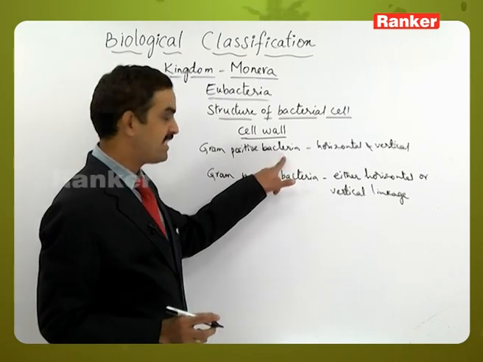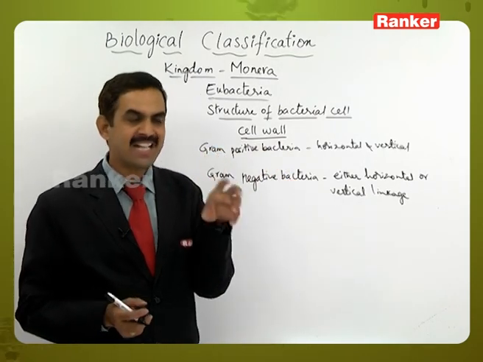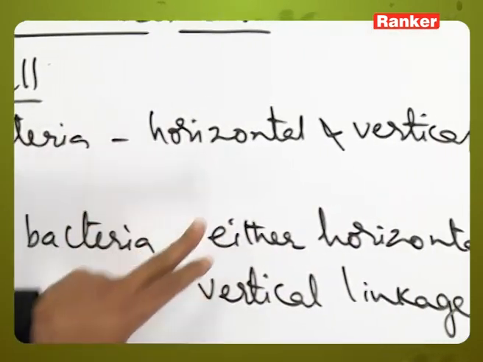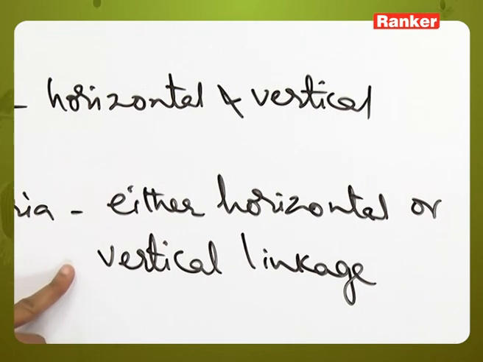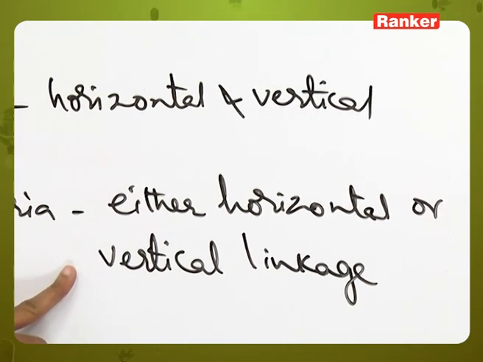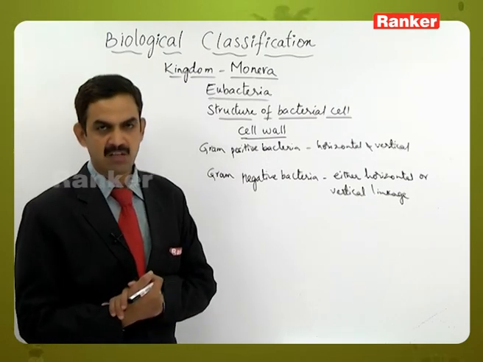As it has both the linkages, it forms a network like structure, and the violet color will be retained in that network like structure, whereas as they have only either horizontal or vertical linkage, the violet color will be lost from that mesh like structure. That's the reason why the Gram positive bacteria are retaining the violet color.